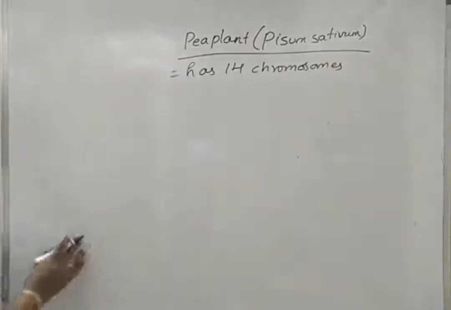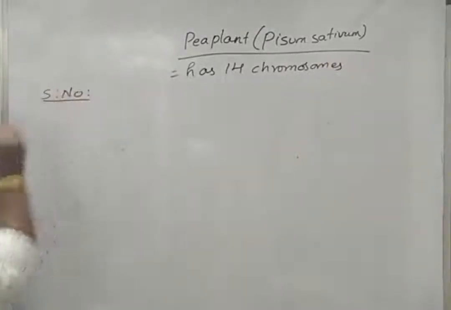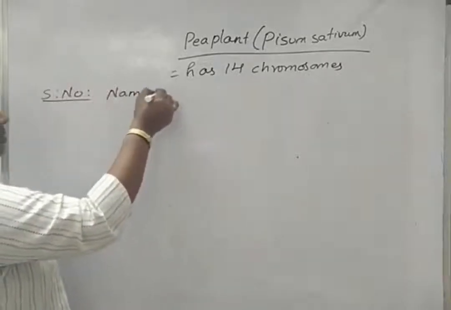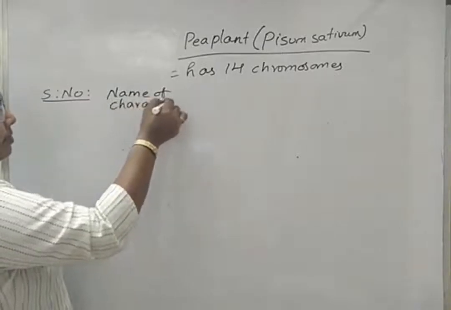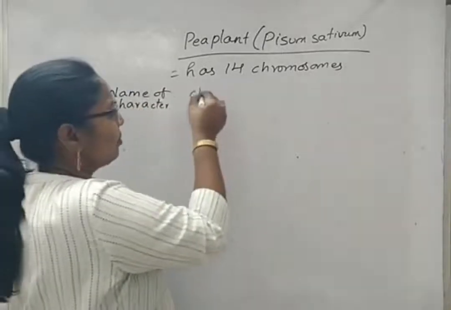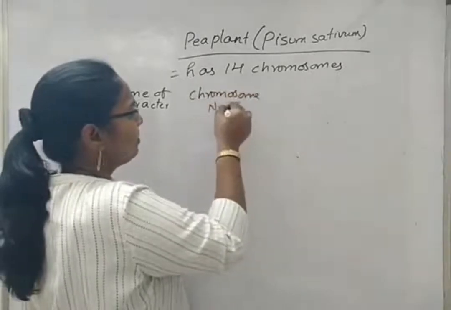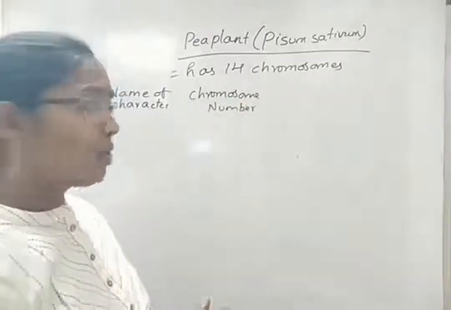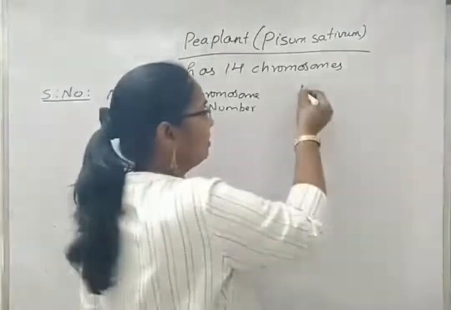Now, name of character, chromosome number. It doesn't mean how many chromosomes, but which numbered chromosome out of the 14 is responsible for so and so character.